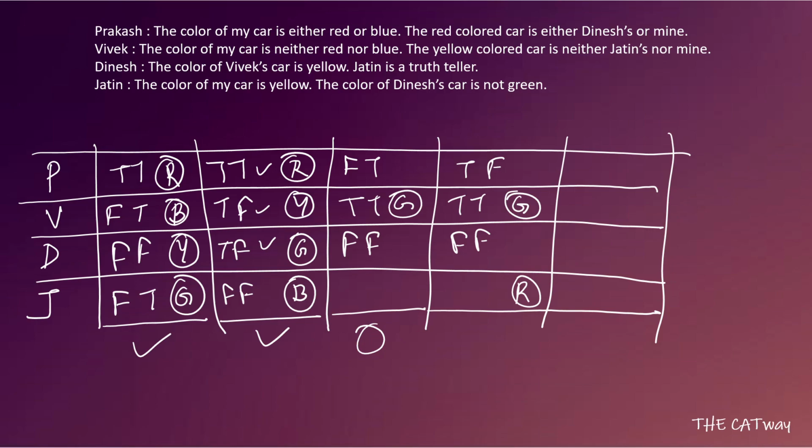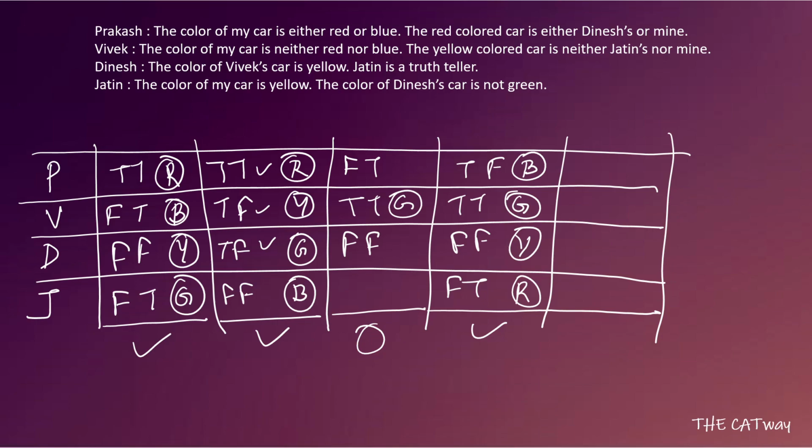Now if J has got the red color car and P's first statement is going to be true, so he will get the blue color car. When he gets the blue color car, then Dinesh gets the yellow color car. When Dinesh gets the yellow color car, then Jatin's first statement becomes false, because he says the color of my car is yellow. And his second statement, that the color of Dinesh's car is not green, becomes true. So this statement is also satisfied.